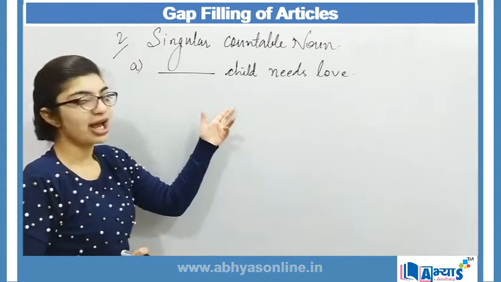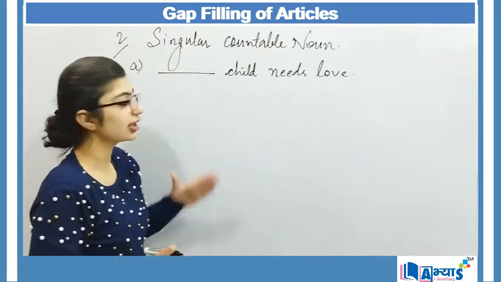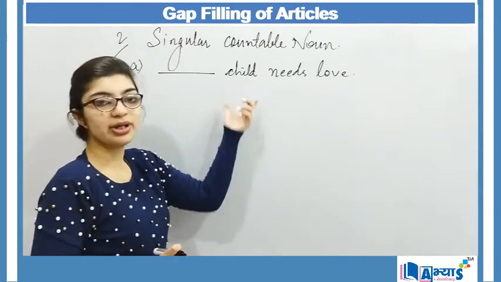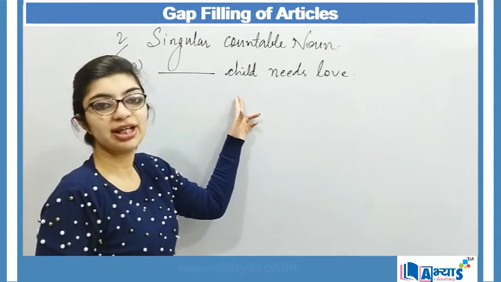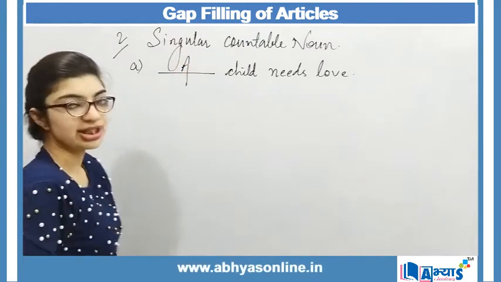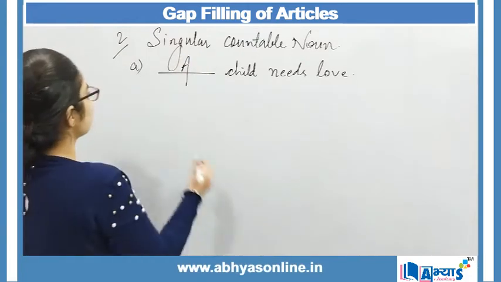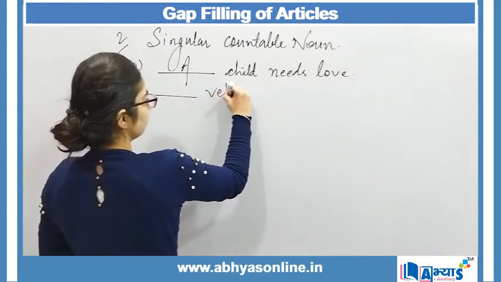But here, as we are studying about articles, then definitely we have to use an article over here, and child is a singular countable noun, and also child begins with a consonant, so I will say a child needs love. Second example can be dash vehicle